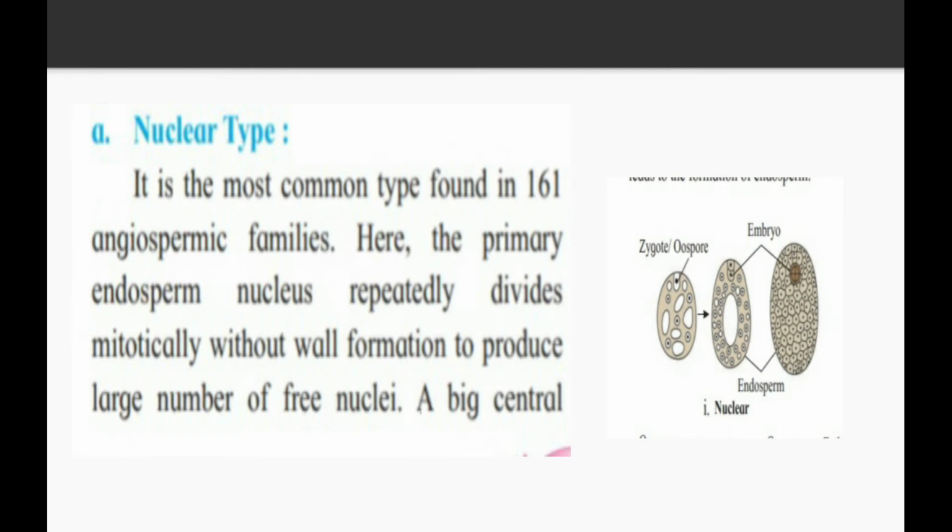See in the diagram, the zygote is there. That zygote is going to form the endosperm. The hollow portion you see in the diagram is the nuclear portion. That hollow portion remains as it is, and endosperm is going to be formed very quickly because there is no formation of cell wall. The clumps of cells are formed and there is a formation of endosperm.